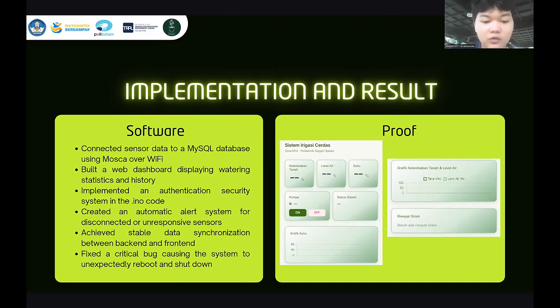Fourth is create an automatic alert system for disconnected and unresponsive sensors. Fifth is achieve stable data synchronization between backend and frontend. And last is fix a critical bug causing the system to unexpectedly reboot and shut down.